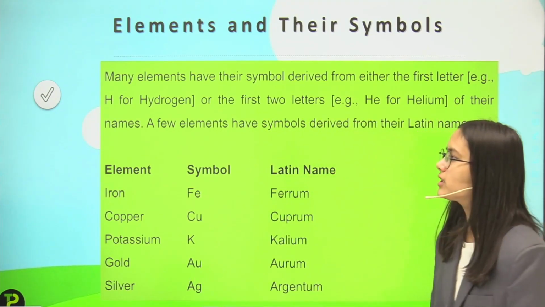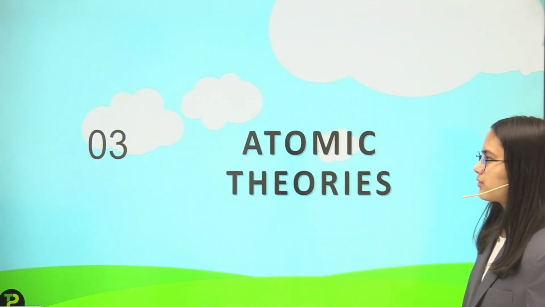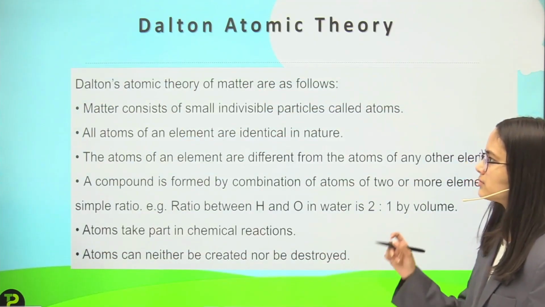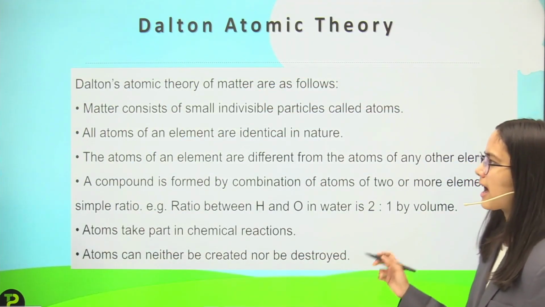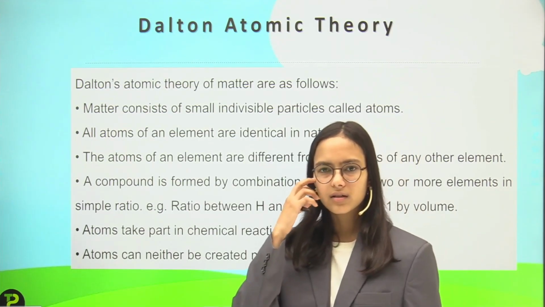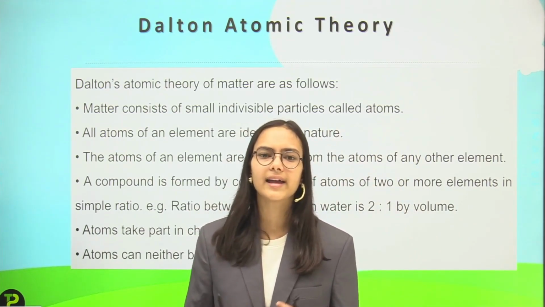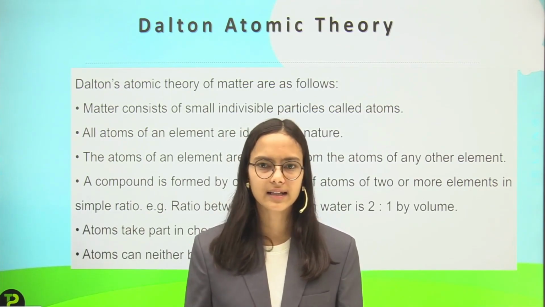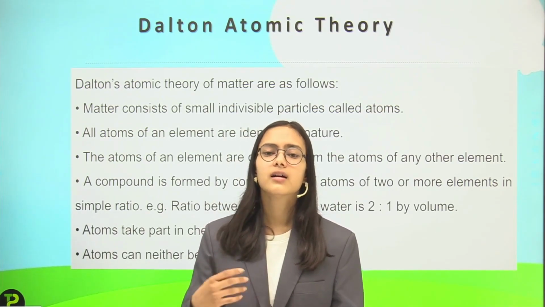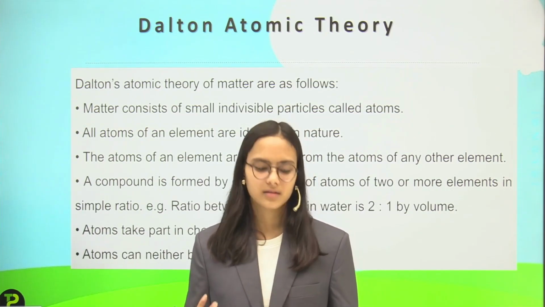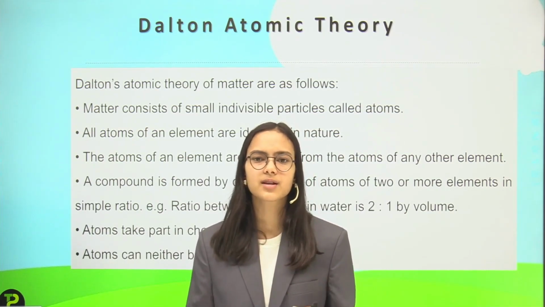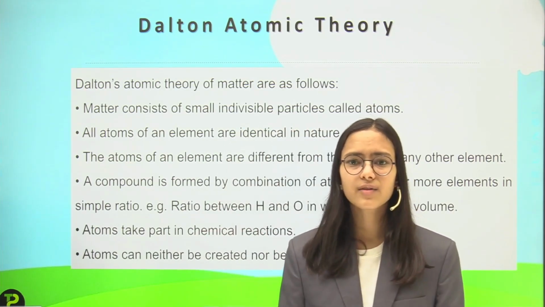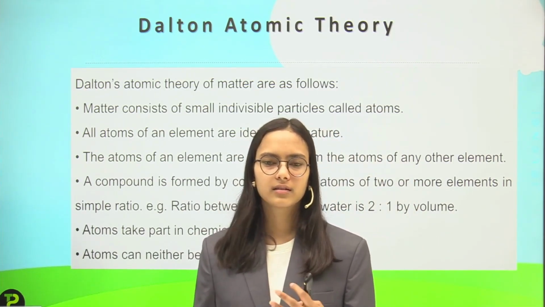So moving forward, we have our next topic, atomic theories. Dalton's atomic theory of matter is as follows. First of all, there were some Greek philosophers who were trying to understand what an atom is, and they came up with the philosophy that there are some substances out of which all matter is made, and that is why they came up with the theory.